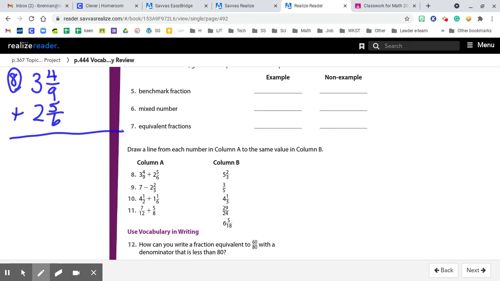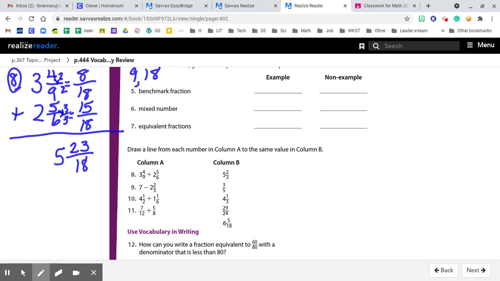I suggest skip counting by the larger number, so we skip count 9, 18. Oh, and when we get to 18, we know that that's a common multiple. And to get from a 9 to an 18, we multiply by 2/2. So 4/9 becomes 8/18. And to get to an 18 down here, we multiply by 3. So we do 3/3. And 15 plus 8.